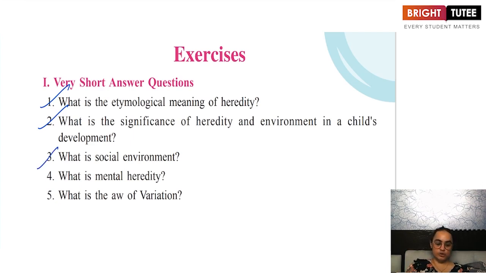What is the social environment? So we have learned about the different types of environments also. So what is a social environment that we have learned about? Social environment refers to the association that the child has with the people, with the neighbors, when the child goes for meetings, organizations, and all these external factors that affect the child.